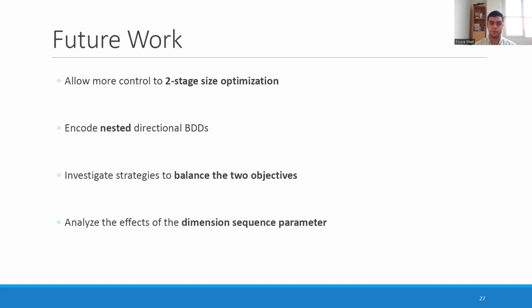In this paper, we used two heuristics, namely balanced and unbalanced distribution of dimensions, but more heuristics and more ways of looking at it, maybe a random distribution of dimensions, can be used. And it would be very interesting to analyze how different heuristics work and how they compare, and for what data sets we should go for certain heuristics. So analyzing the effect of that parameter is, we believe, another interesting direction to look at.